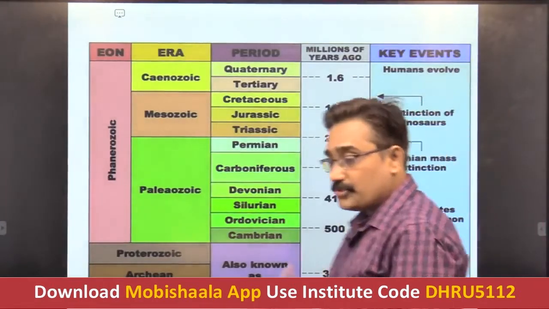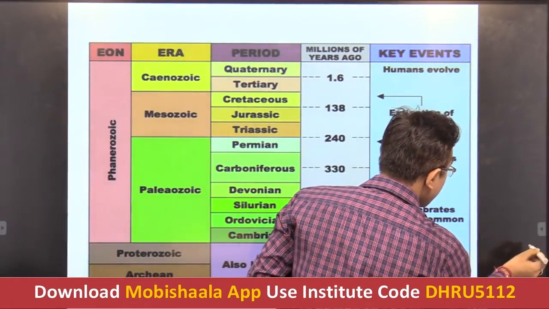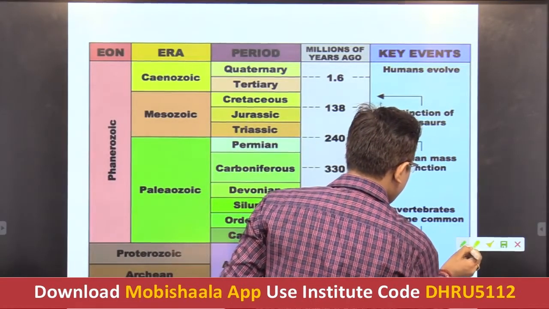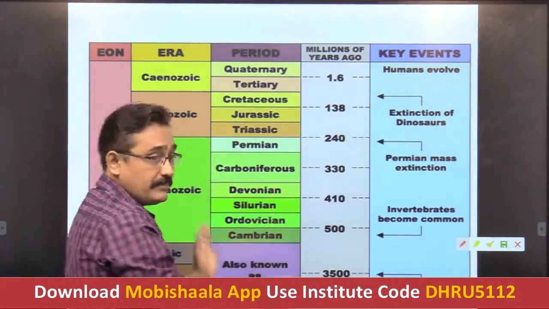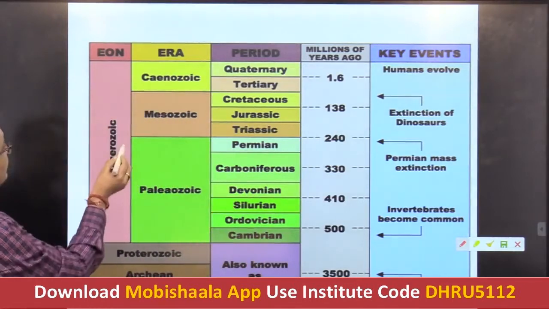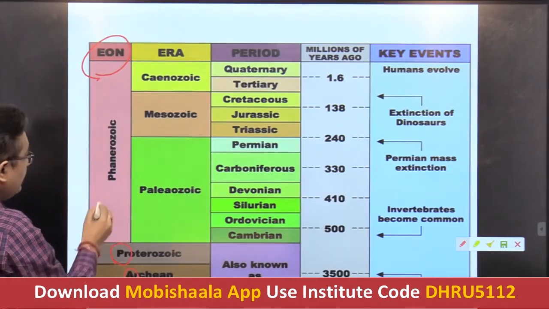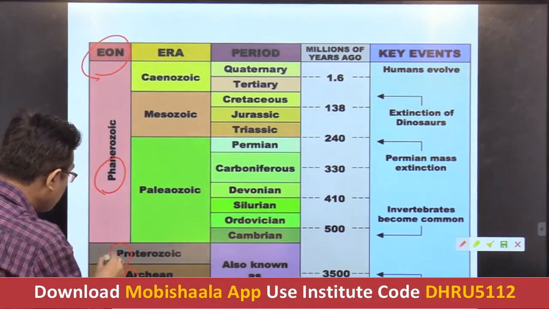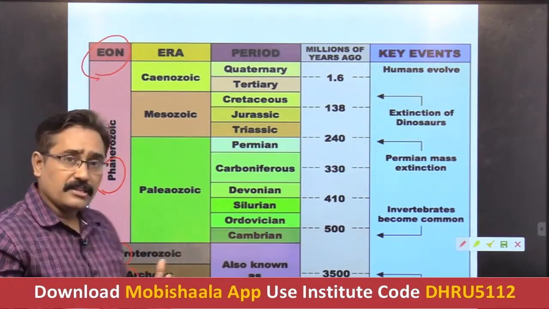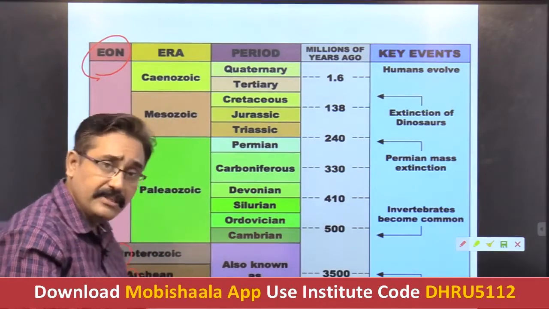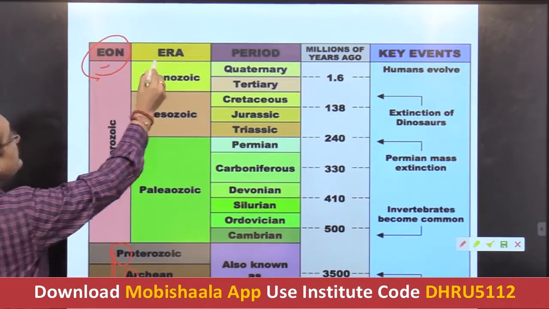So students, I told you that as far as this geological time scale is concerned, it comprises how many eons? The largest division, eons: the Hadean, Archean and Proterozoic, and the last one is the Phanerozoic. So these are the 4 eons. But we are not concerned with the rest of the 3 previous eons. So that's why we divided only the last one, that is this Phanerozoic eon, into the eras.